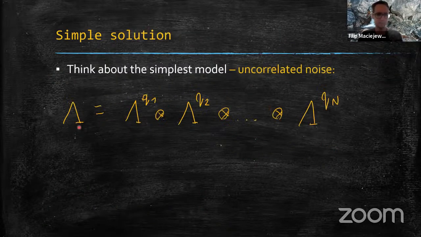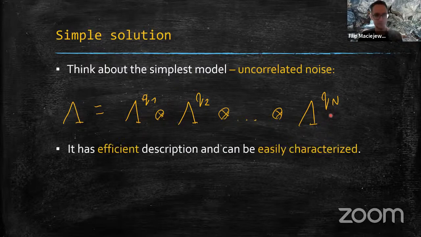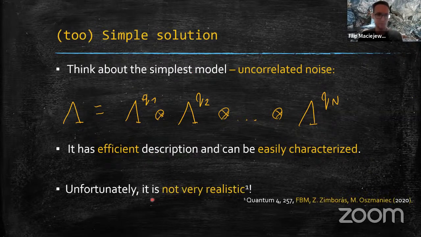Completely uncorrelated noise, where the global noise matrix lambda on all qubits is just a tensor product of some single qubit small noise matrices. So I think you can agree with me that it has an efficient description and it can actually be easily characterized, because those are just single qubit matrices. But unfortunately, this model is not very realistic. It was already demonstrated multiple times in various papers, including ours, so it is not the way to go.